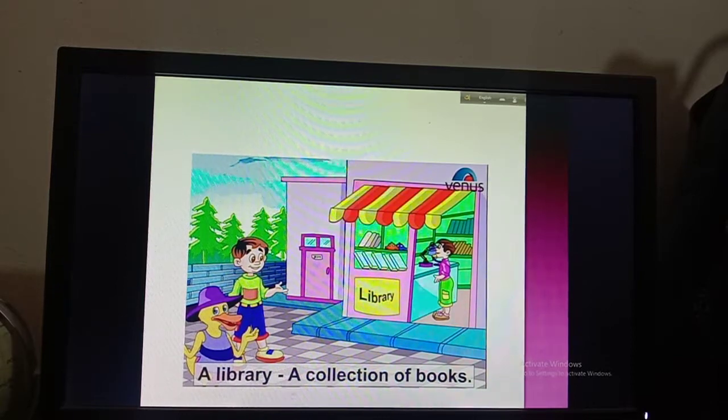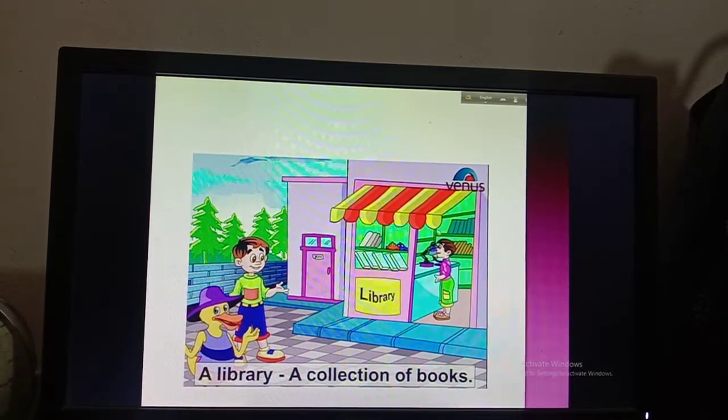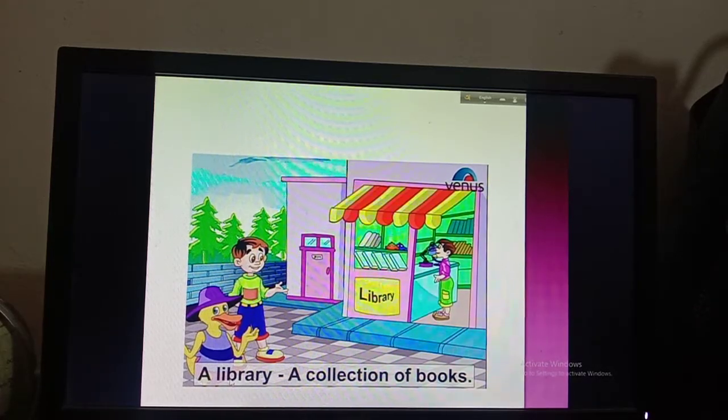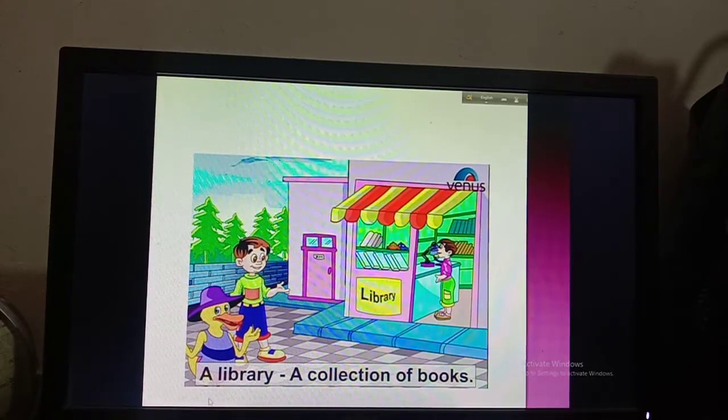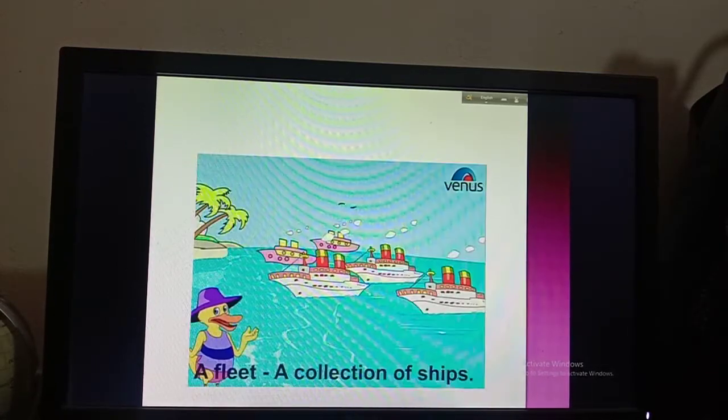Okay. Then in this picture there is a library. In a library there can be a collection of books. Here you can see that there are lots of books. So when you find this word library, you have to know that it is a collective noun, because in a library we know that there is a collection of books. That means it becomes a collective noun.